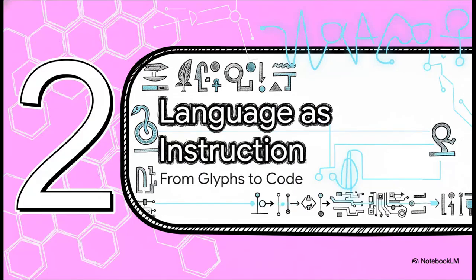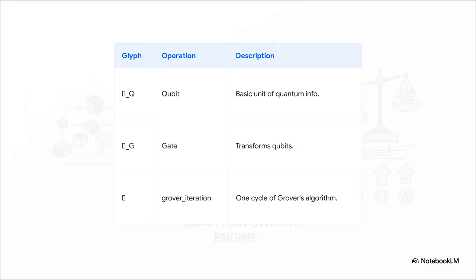So this idea of language as instruction, it goes way deeper than just a few commands. It's actually the foundation for how this system tackles some of the most mind-bending concepts out there. I'm talking about the wild world of quantum mechanics. And look at this mapping, it is just so direct and powerful. You can see there are glyphs for the basics, like a qubit or a gate. But it gets crazier. A single symbol can stand in for a whole cycle of Grover's quantum search algorithm. Just think about that for a second. An entire complex process, all packed into one tiny glyph.